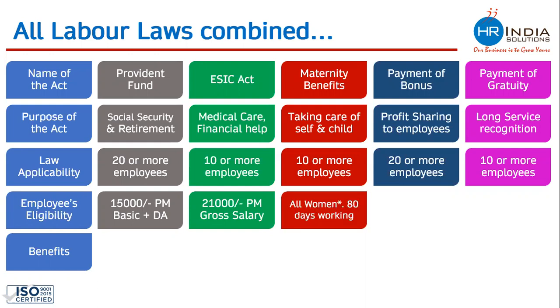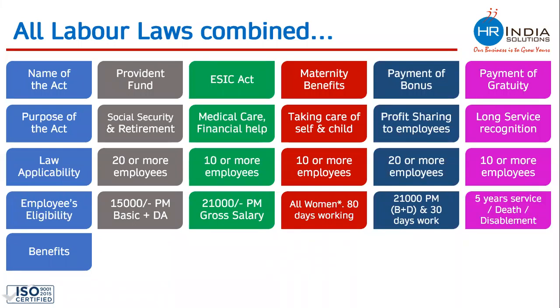Under the Maternity Benefit Act, all employees come, whether the lady is getting 3 lakhs per month, 5 lakhs per month or 30,000 per month. Every woman employee comes under the Maternity Benefit Act. Under the Payment of Bonus Act, only those employees come whose monthly salary is 21,000 per month or less, and only 30 days of working makes an employee eligible to ask for bonus. Payment of Gratuity, there is no limitation on salary. Everybody comes under the Payment of Gratuity Act, but it becomes payable only when you complete 5 years of service continuously with one company. Gratuity is also payable in the event of death or disablement of the employee.